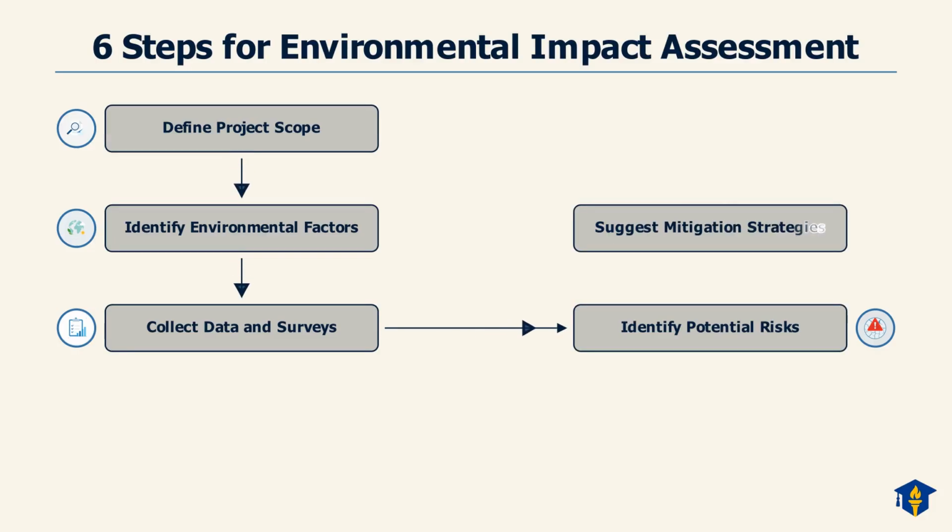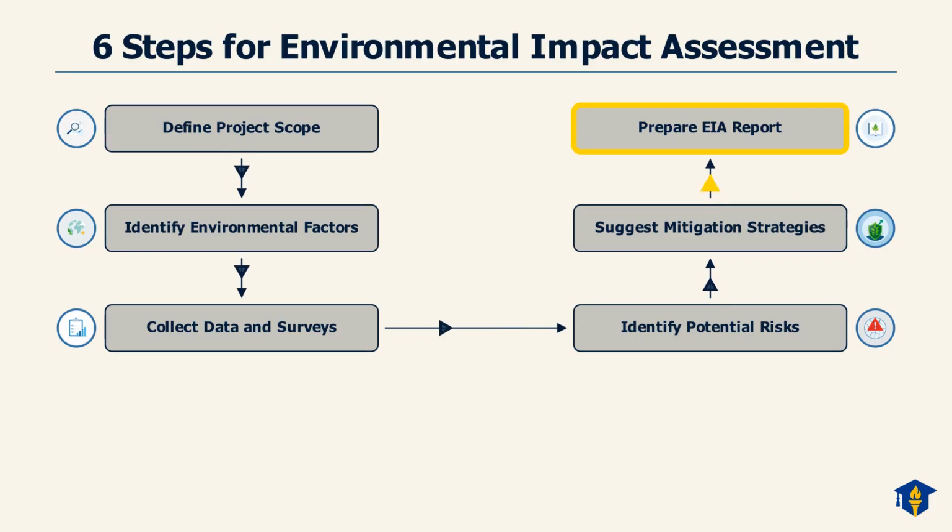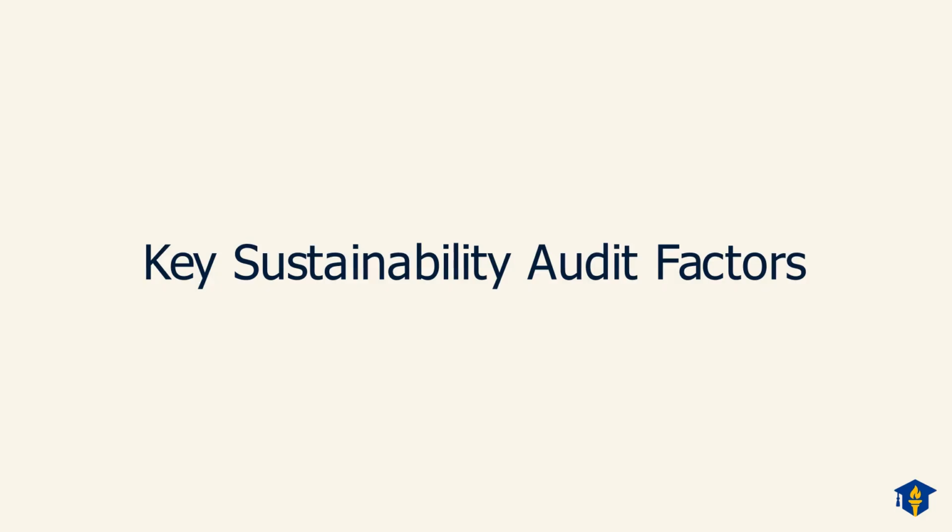Following this, propose effective mitigation strategies to reduce or eliminate identified environmental harm. Finally, compile all findings and recommendations into a comprehensive EIA report. We will now examine the key factors involved in a comprehensive sustainability audit.